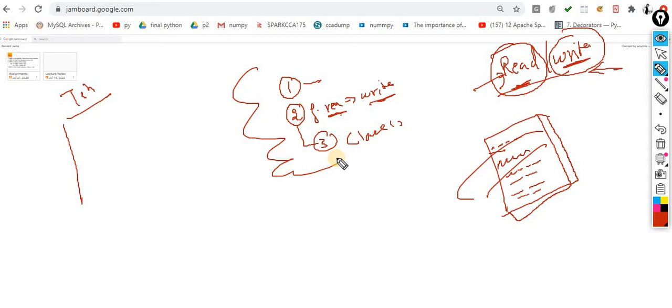Now I think the picture is clear why we are using the file: to store our data permanently. Whatever programs we did till now, we were not storing our data permanently, because when your program is executing, the data is stored in memory. After closing that program, your data is washed out, because it isn't saved anywhere. This is the funda of why we are using files. Understand this one, your file, a normal file, abc.txt file.